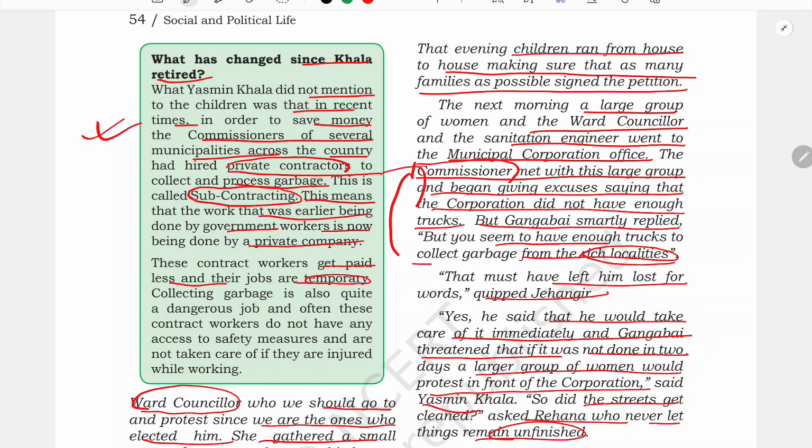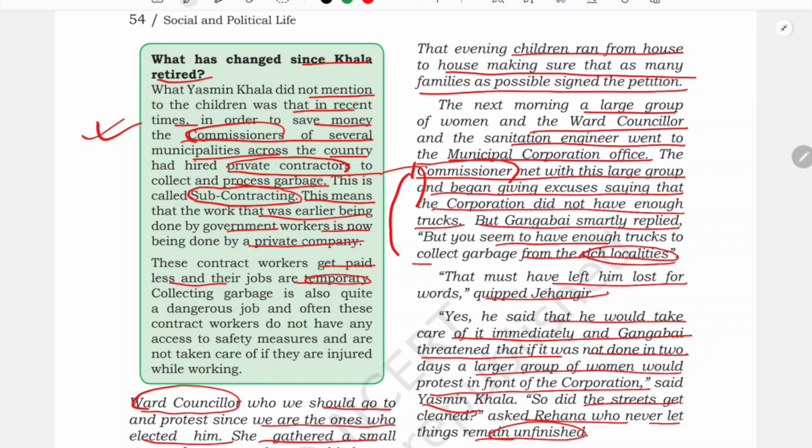In order to save money, the commissioners are being cunning, and they hire a private company and private workers, who are not appointed by the government. Otherwise, these works should be done by government employees, isn't it?